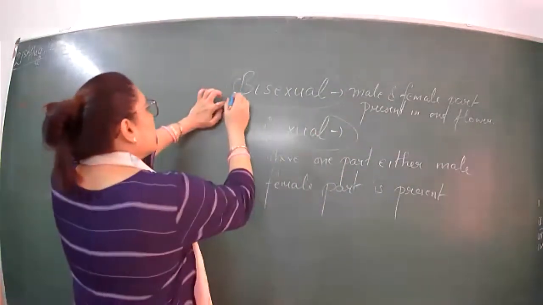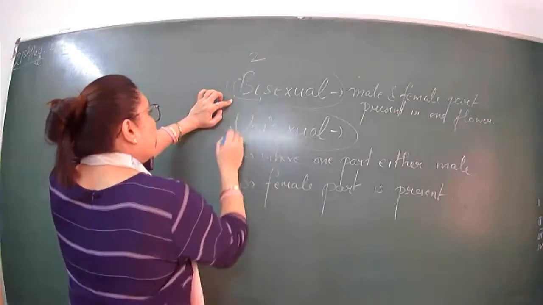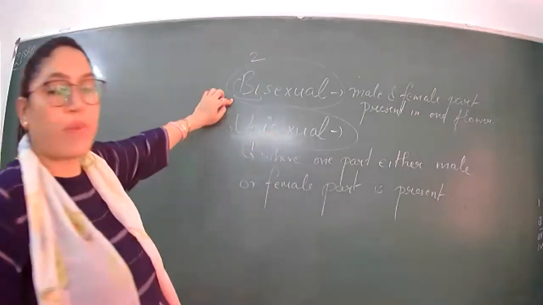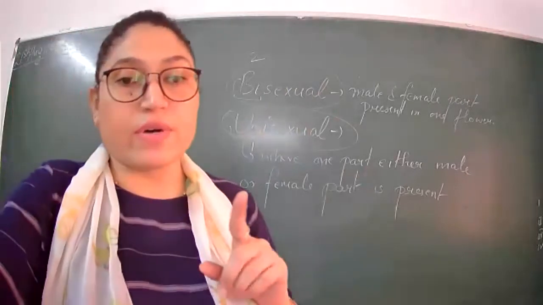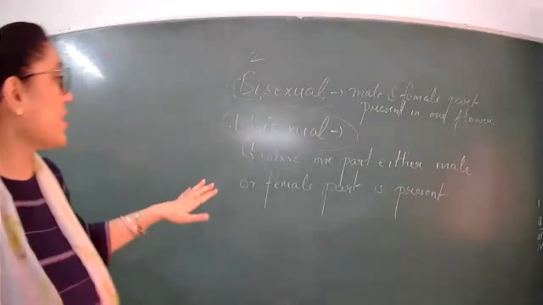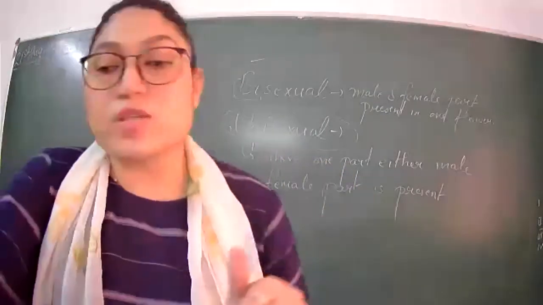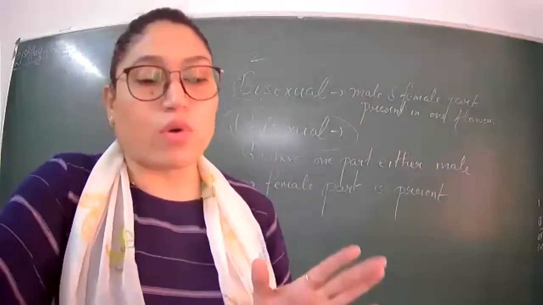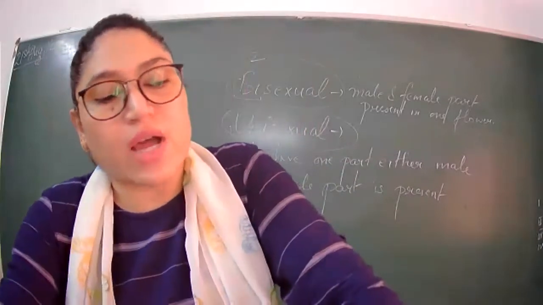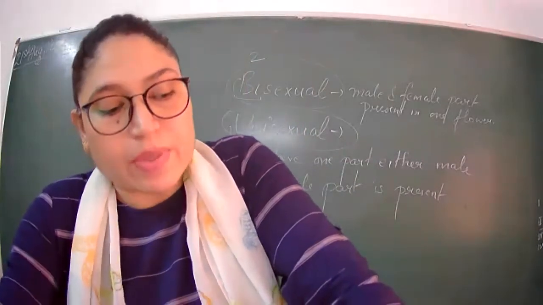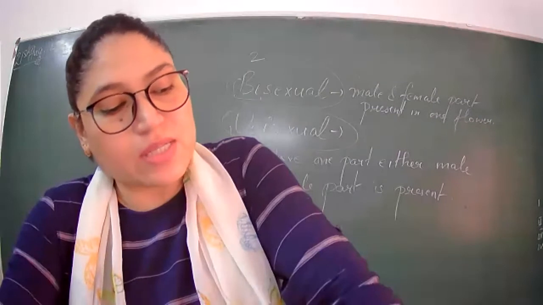Bi means two, uni means one. So bisexual means where both male and female parts are present in one flower. Unisexual means where only one part is present, either the male part or the female part. Okay, so it is not necessary that all the flowers should have sepals, petals, stamens and pistils in one flower.